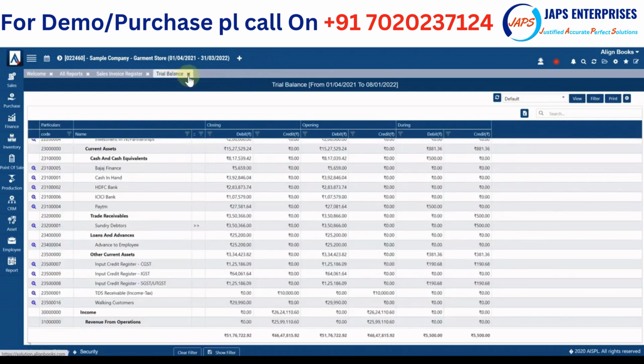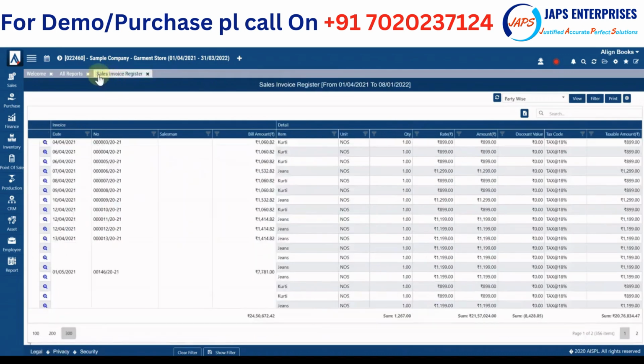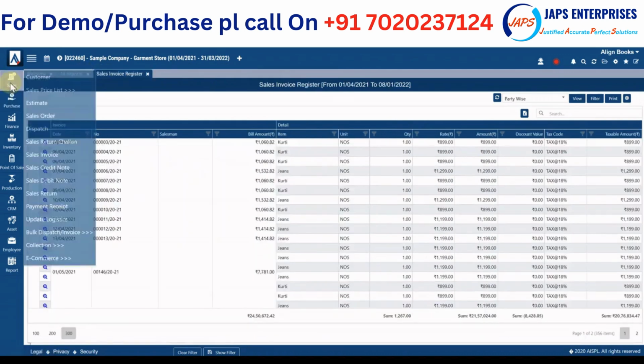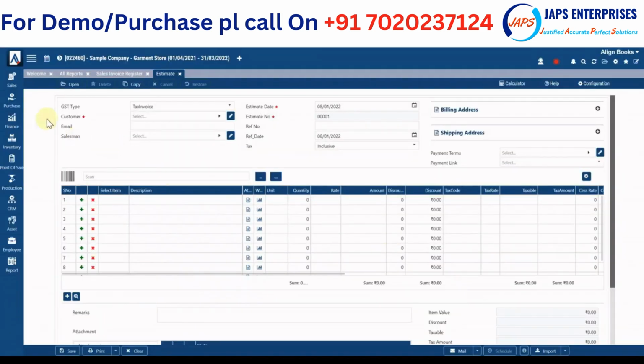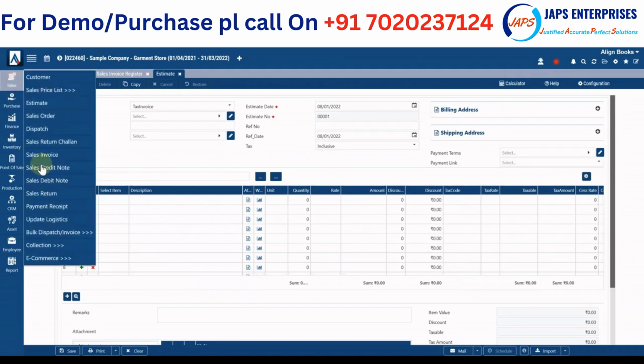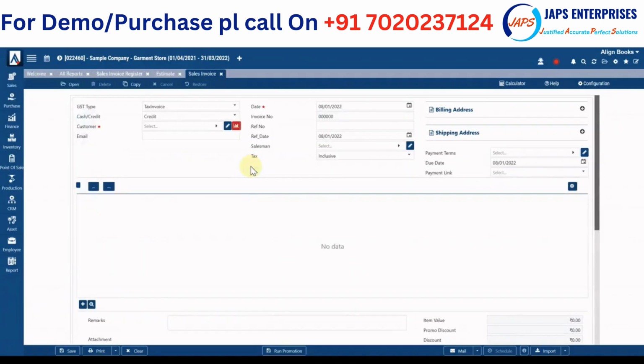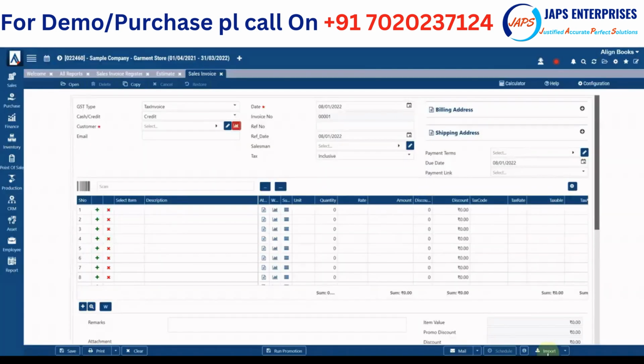Now if I talk about generic features and functionality, on every UI you get import export functionality. Say it is an estimate or a sales invoice, and you want to import sales invoices from Excel. We have provided the option on every UI. You can simply download the format, put your data in that format, and then import. Thousands of invoices will be generated on a button click.